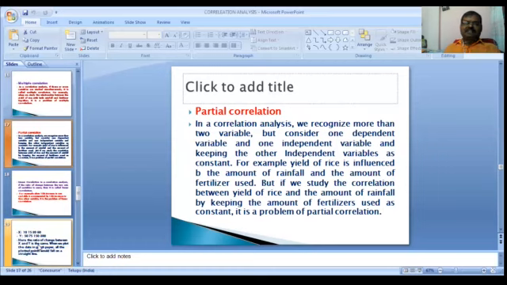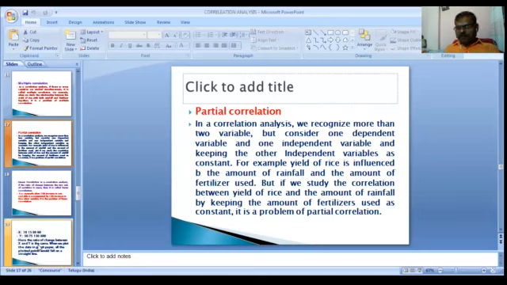What is the partial correlation? In a correlation analysis, we recognize more than two variables, but consider one dependent variable and one independent variable, keeping the other independent variable constant. For example, yield of rice is influenced by the amount of rainfall and the amount of fertilizer used.